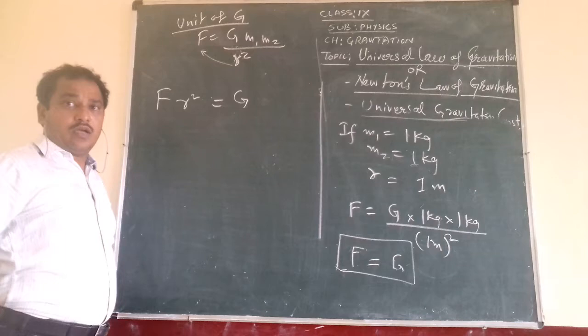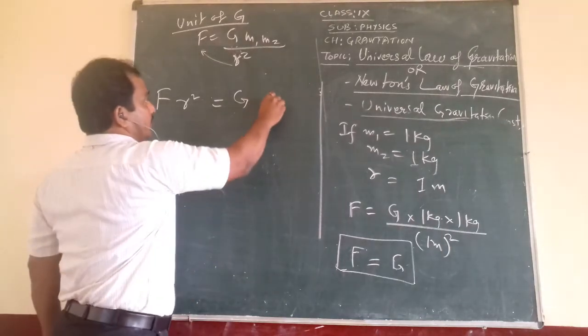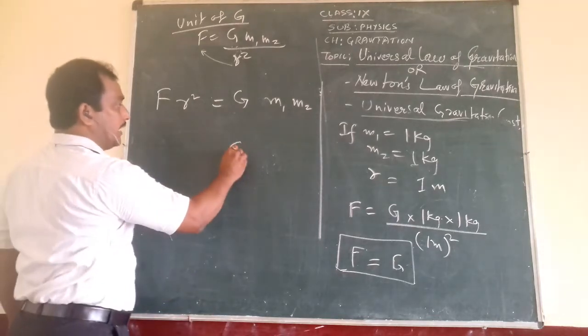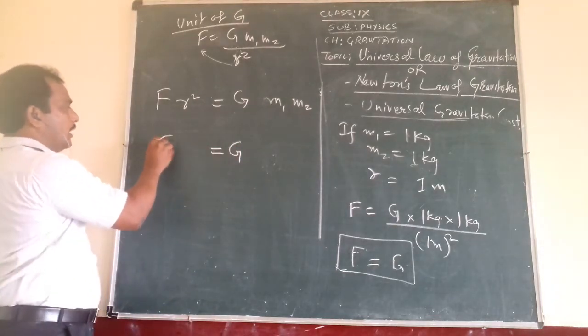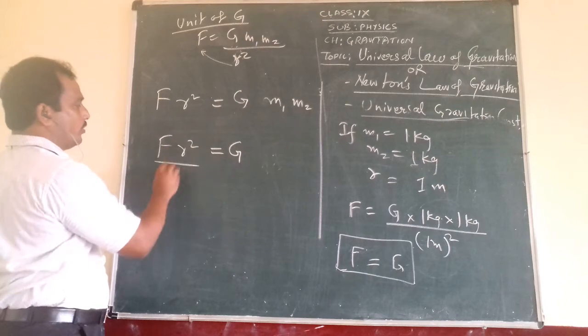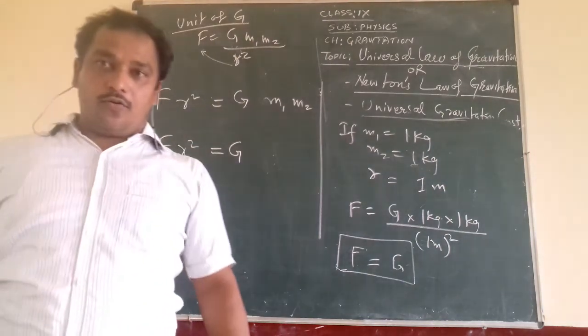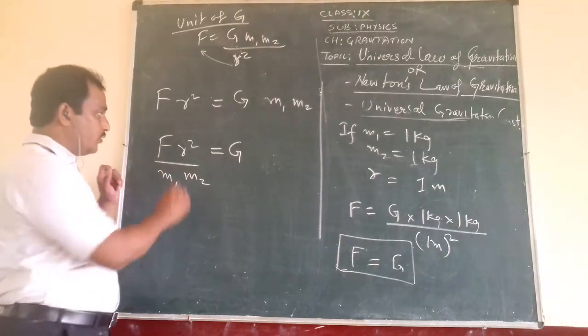So G will be equal to, by cross multiplying, this r square term will come to the left hand side, F into r square, and here what will be left? m1 and m2. Again in the next step you can do like this. G will be equal to F r square upon m1 m2.